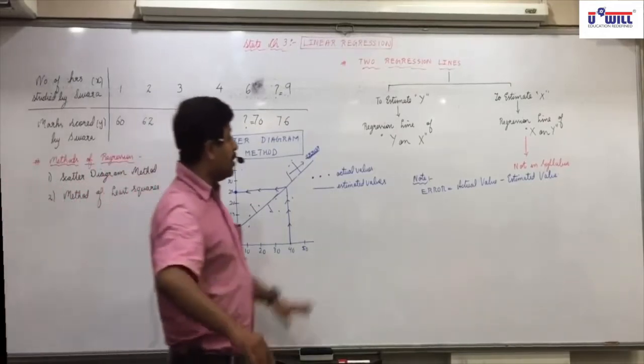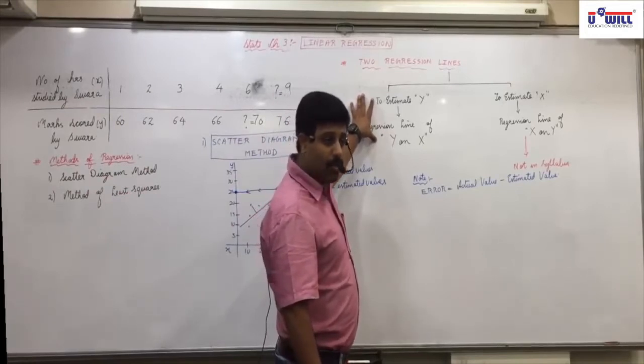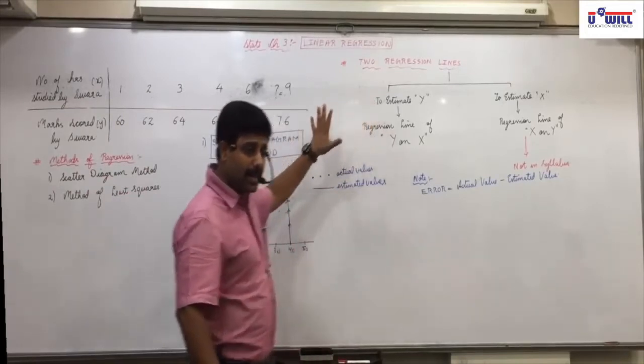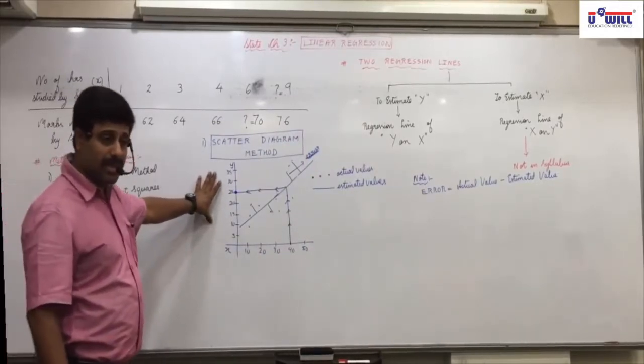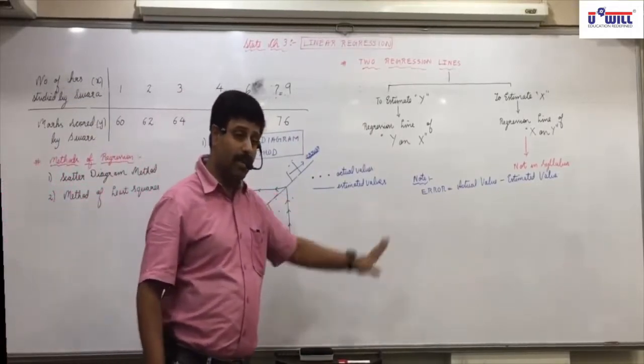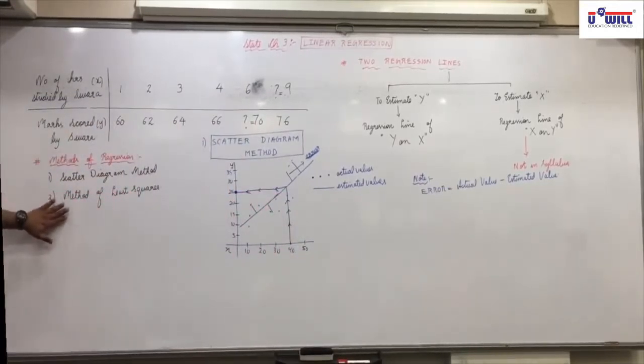First in the notebook, write the 2 regression lines. Then write the methods. Then write this example of the scatter diagram and then write the note. Okay, go ahead. So now we can understand what the method of least squares is.